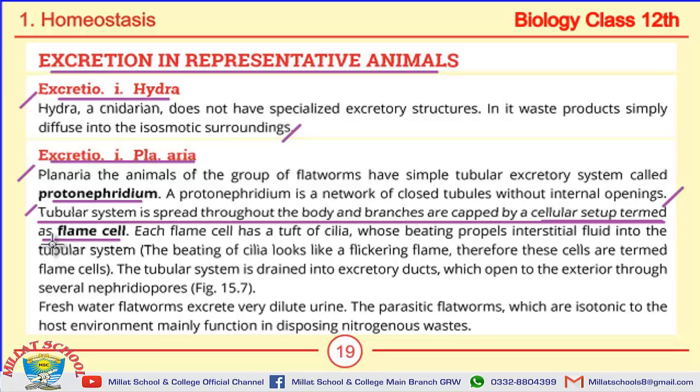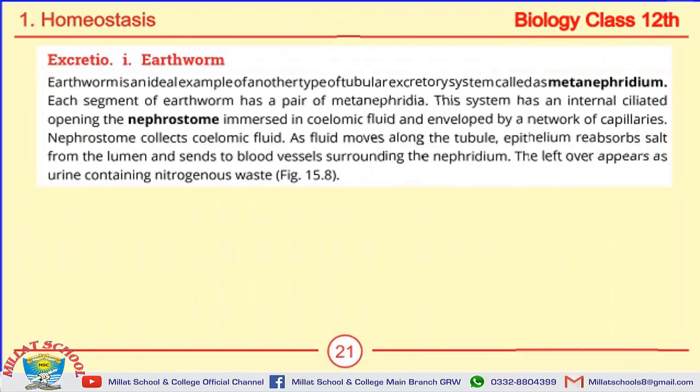So what is a flame cell? The protonephridium is a tubular system, and the cellular setup at the ends of its branches is called a flame cell. And this is also included in the definition of flame cell. So next is the excretion in earthworm. First of all, there is definition of metanephridium starting from here and it ends over here.